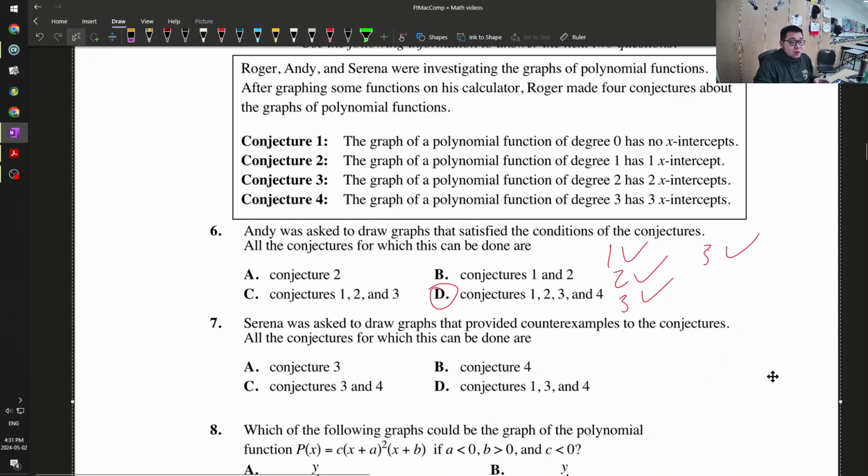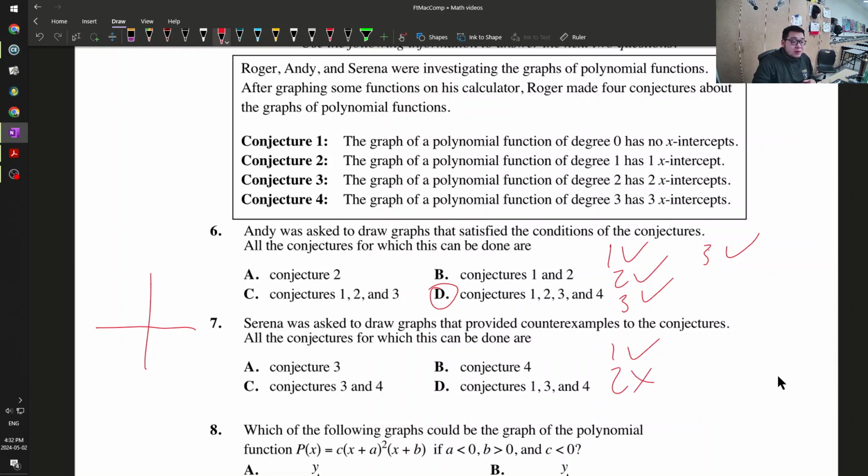Serena was asked to draw graphs that provided counterexamples to these conjectures. For conjecture 1, I will just draw it on the x-axis, and then that works. A graph of a polynomial of degree 1 has 1 intercept. Degree 1 always has to have 1 x-intercept regardless of how you draw it, because degree 1 means there has to be a y-intercept somewhere. So conjecture 2 cannot be done.